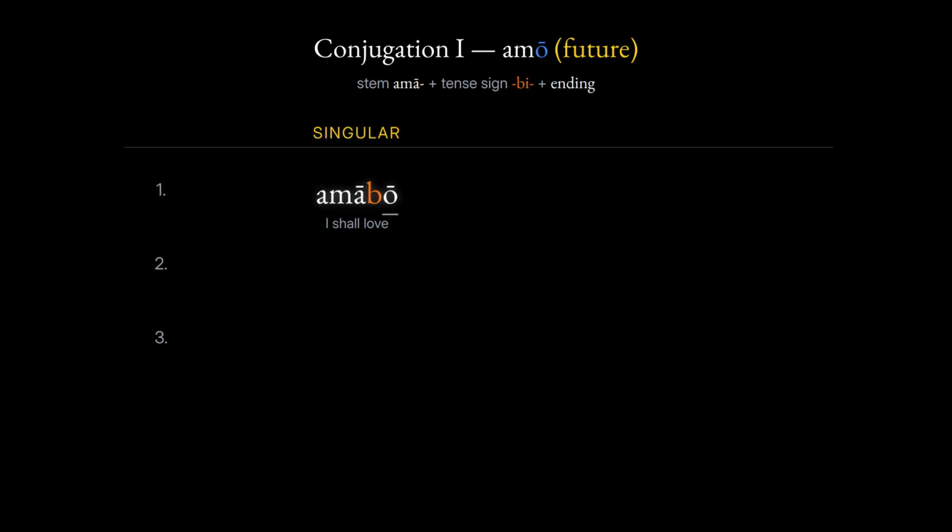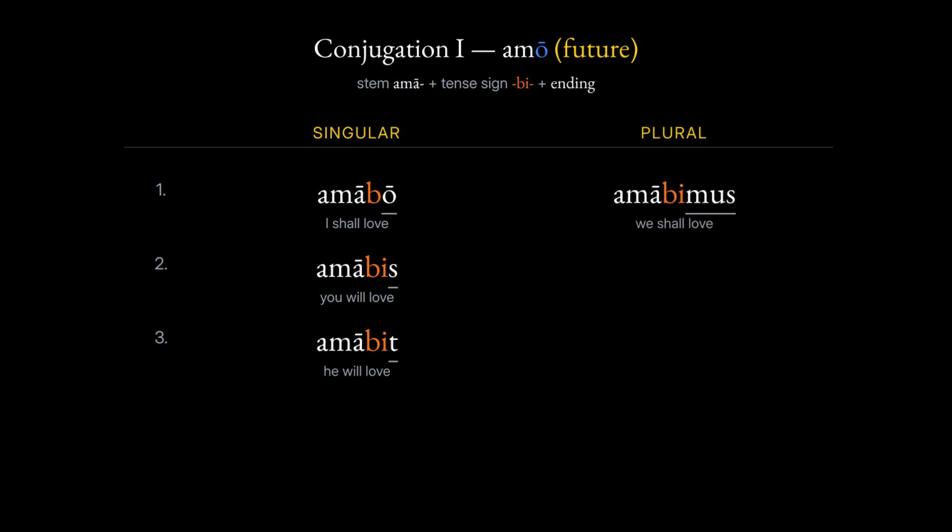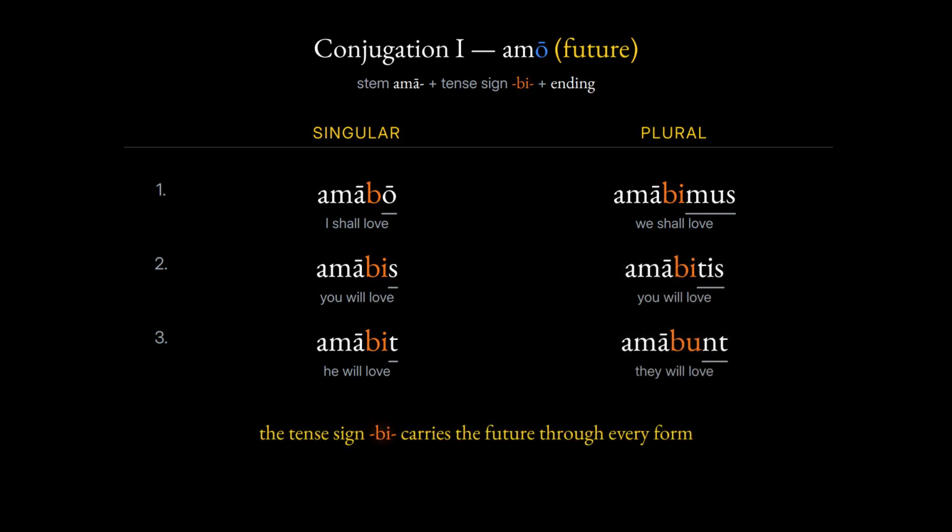Amabis. Here is the full first conjugation using the verb to love, singular. Amabo. I shall love. Amabis. You will love. Amabit. He will love. Plural. Amabimus. We shall love. Amabitis. You will love. Amabunt. They will love. Here is the tense sign running through every form, carrying the future, with the familiar personal endings riding on top.